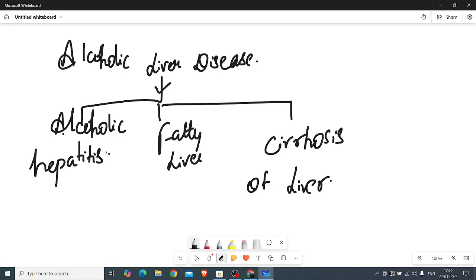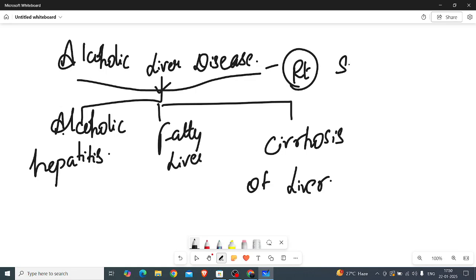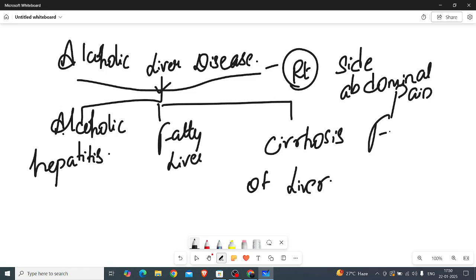If the person is affected with this alcoholic liver disease, what happens? There will be sudden right side abdominal pain, then fatigue and weakness. And some persons may have yellowish discoloration of the eyes; jaundice will be seen in early cases.